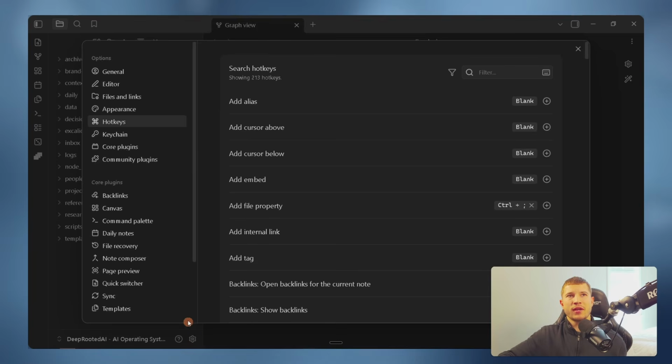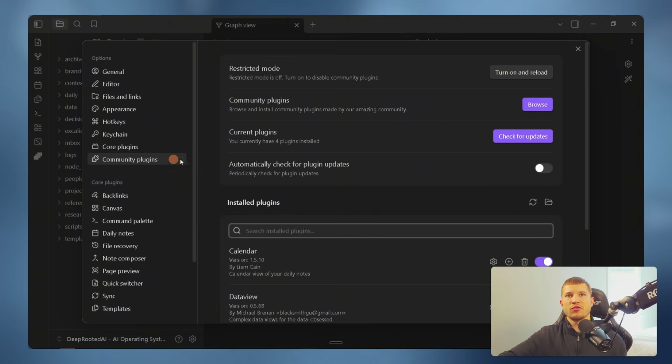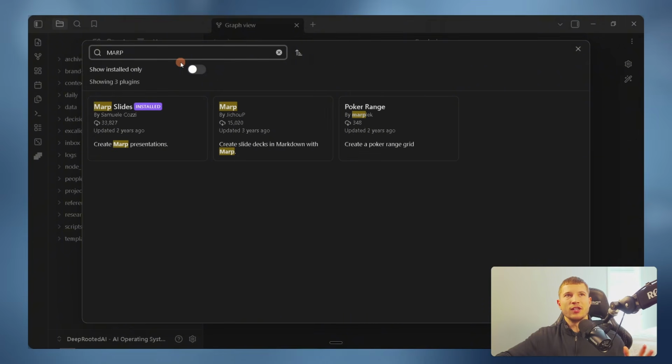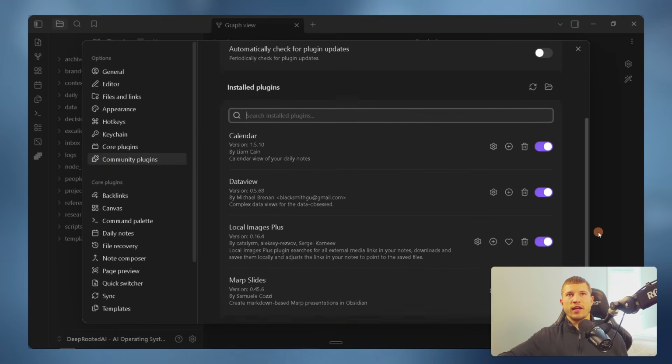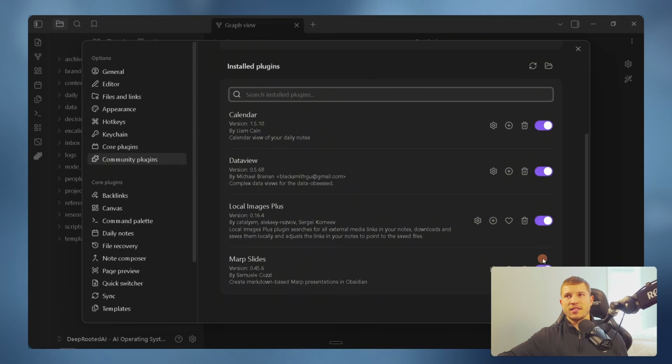In order to install this, we're going to hop back into our settings, go to community plugins once again, hop into the browse section, and then look up Marp Slides by Samuel Cozy. You'll know this is installed correctly because you can just scroll down into your installed plugins. You'll see Marp Slides here, and if this is turned off, just turn it on. But it should natively just be on.